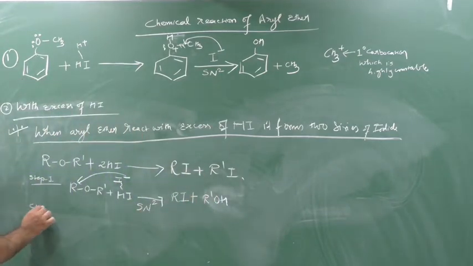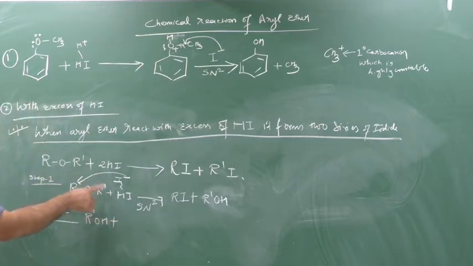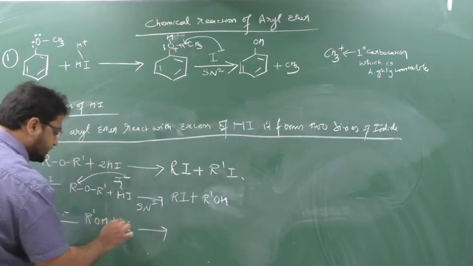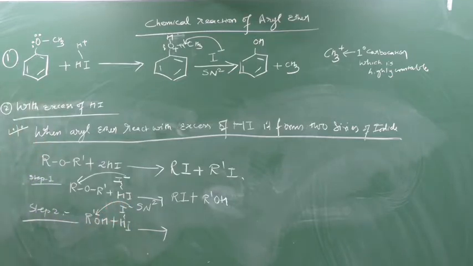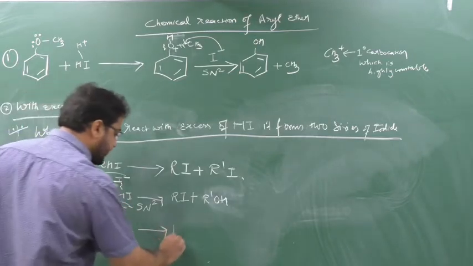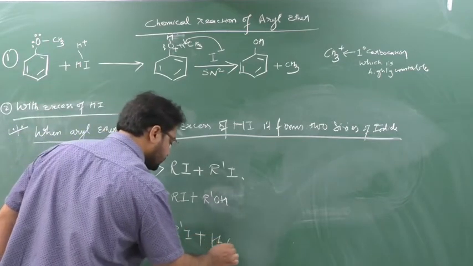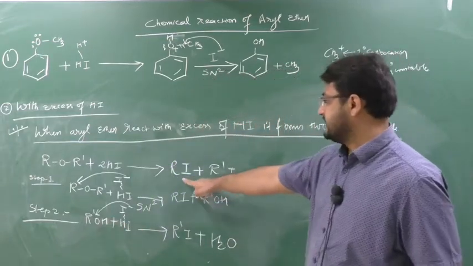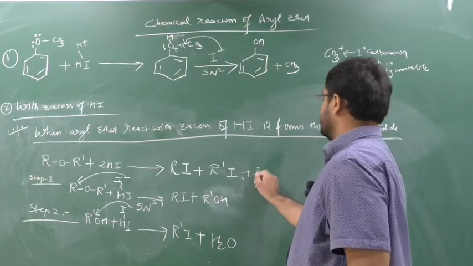Now we will see step 2. In step 2, this R dash OH will come again, and out of 2 moles of HI, only 1 mole of HI I have used. Now I will use another mole of HI, so I will do this reaction. Here I minus will come. Now this I minus will do this nucleophilic substitution reaction. So here I will get R dash I plus H plus OH minus, that is H2O. So in this way, if I add these reactions, I will get this answer: RI and R dash I, and removal of water here. Clear?